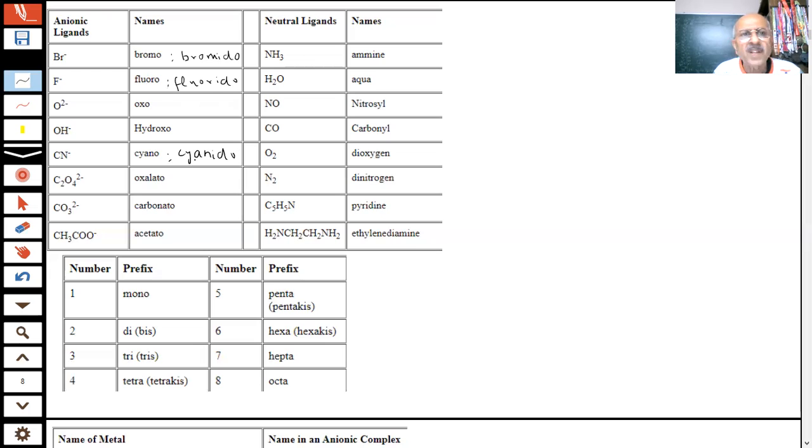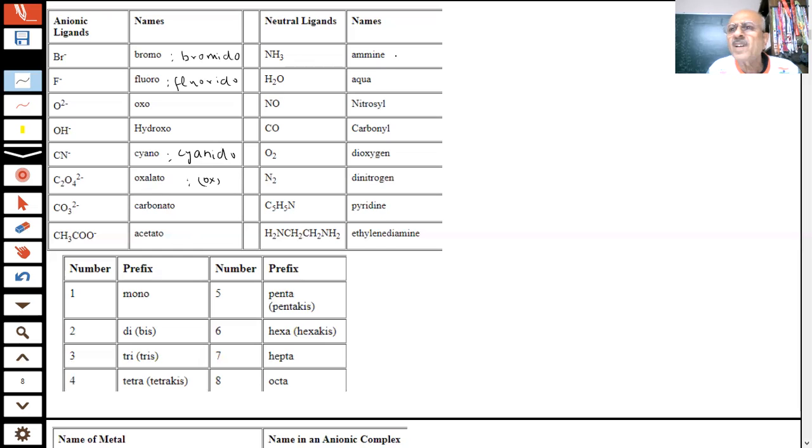In 2004 IUPAC changed this. Oxalato, even cyano is used. Oxalato, carbonato. You can note down, these names are important, students. They are going to be there in our questions. Some are very common. If you want a bigger list, it is given in the books. But at least those which are given in our books and are more likely to be asked, we should know about them. Acetato, carbonato, oxalato we use a lot, students. Oxalato, and sometimes it is represented by ox.